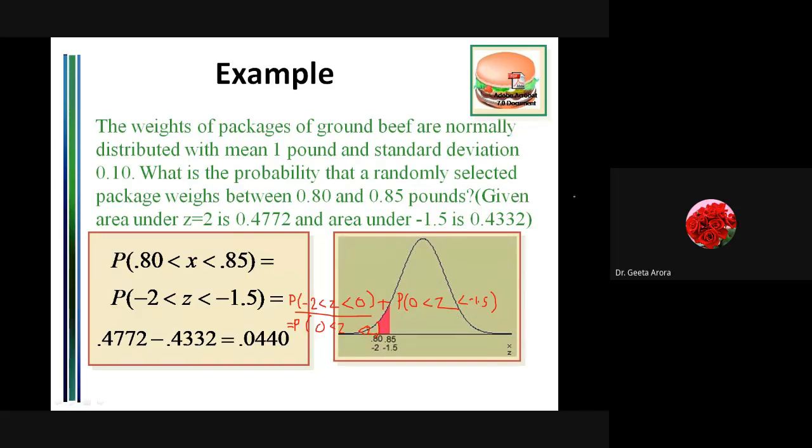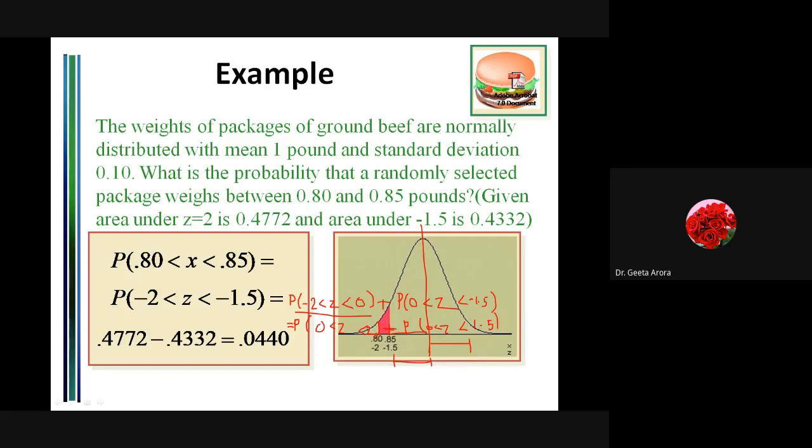So this area is the probability of 0 to minus 1.5. Now it is negative, lying on the negative side of the x-axis, so here we can't go for the positive one. In order to make it positive, I take minus the probability of z from 0 to 1.5. Are you getting it? Why have I taken a negative sign? Because if we talk from 0 to 1.5, then it is on this side. If I am talking from minus 1.5 to 0, then it is on this side, this area.